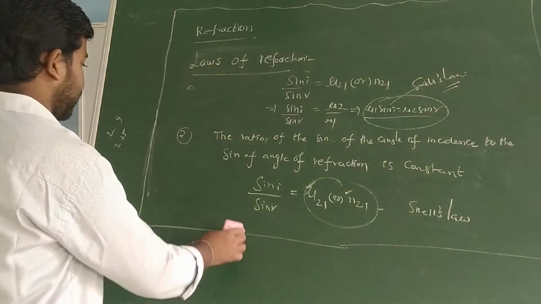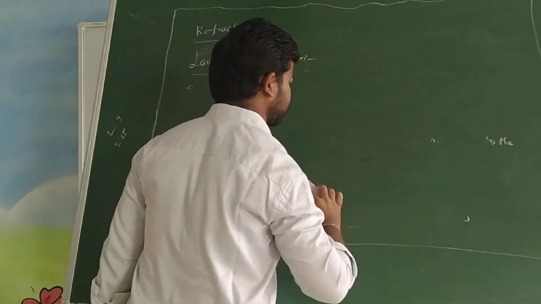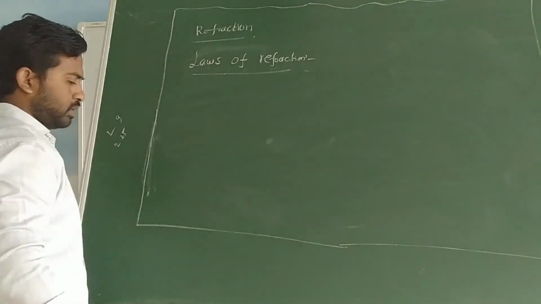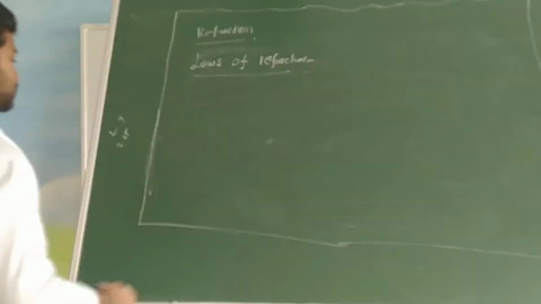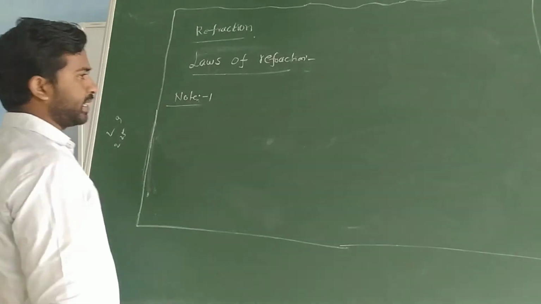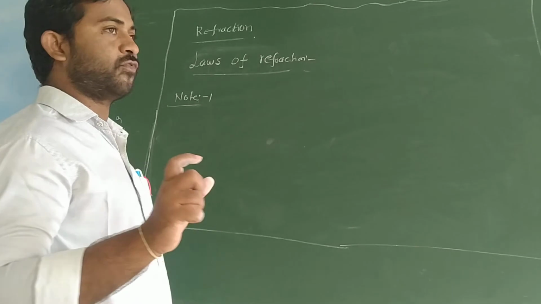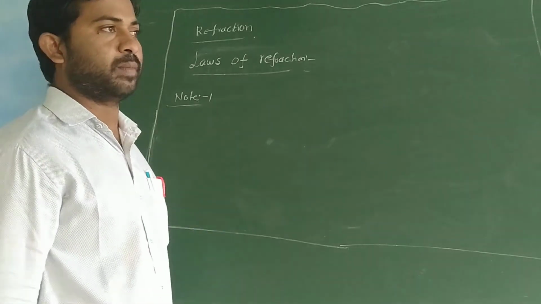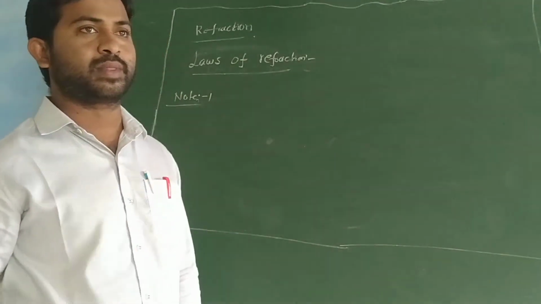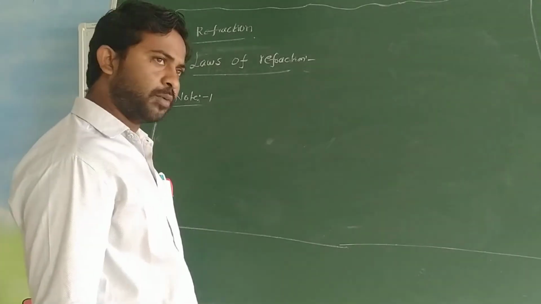And now I will discuss two different points. One is, when a light ray travels from one medium to another medium, some quantities will change and some quantities will remain the same. Compulsorily, the speed of light will change, right? Of course it will change, because different mediums have different optical densities.